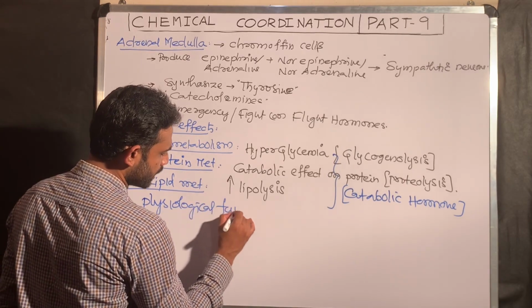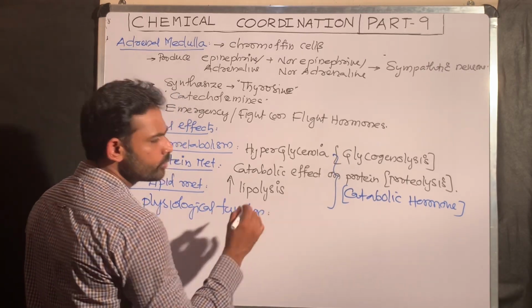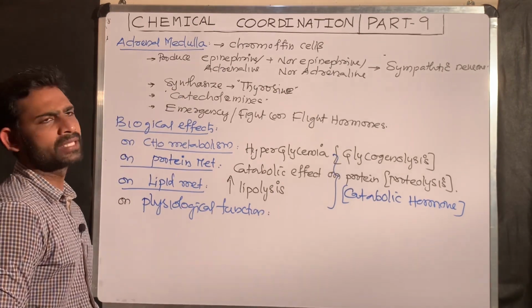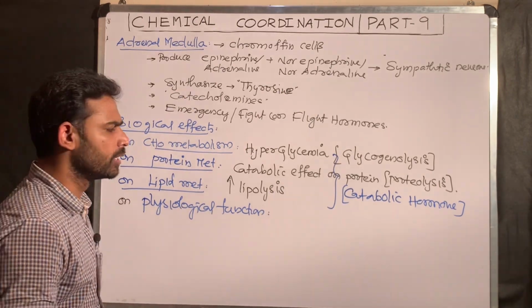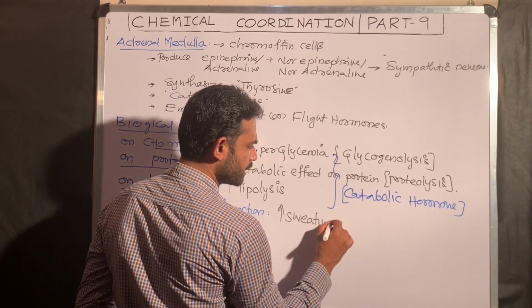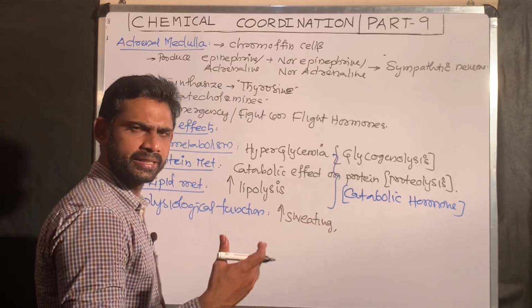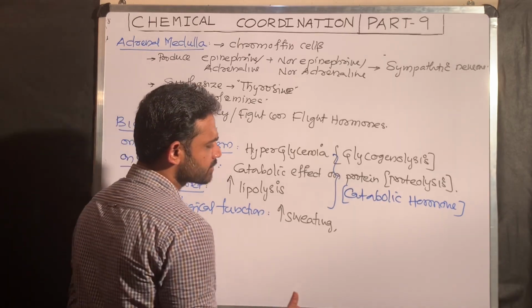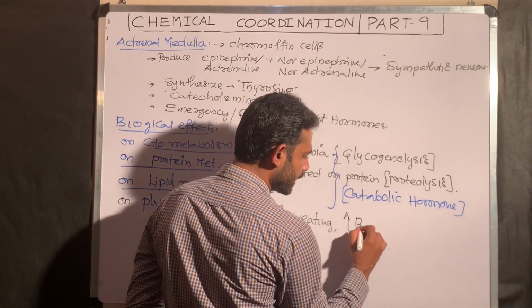Now, what are they doing? How do the sympathetic neurons influence the adrenal medulla? Increases sweating, yes or no? When the person starts running, sweating automatically increases. Next, increases body temperature.